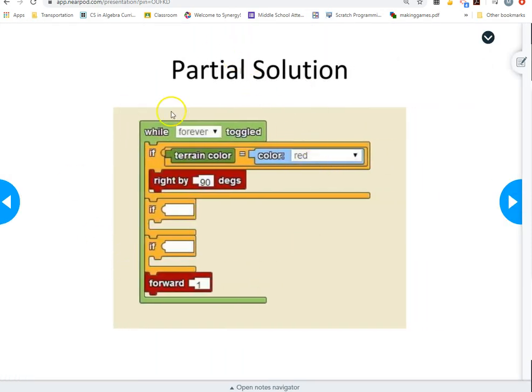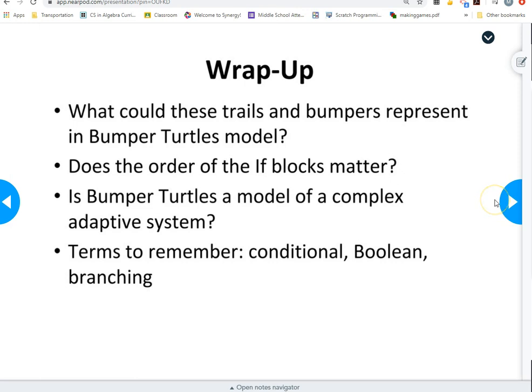Again, your partial solution. So this gives you a little bit more information than what I just gave you. So go ahead and screenshot it so you can do the rest on your own. And finally, make sure, for one, you turn it in and make sure you do the reflection.